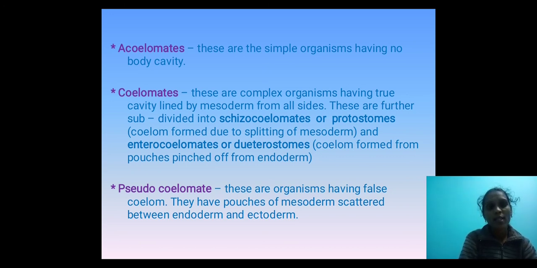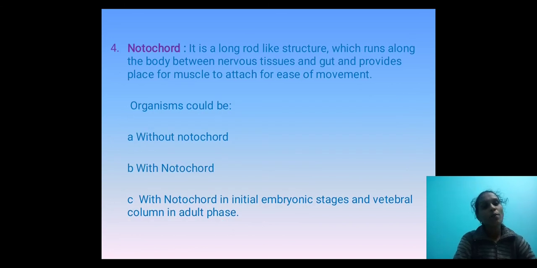These are organisms having a false coelom. There is no true cavity, but it looks like a cavity. They have pouches of mesoderm scattered between the endoderm and ectoderm. That's why we call them pseudocoelomates.